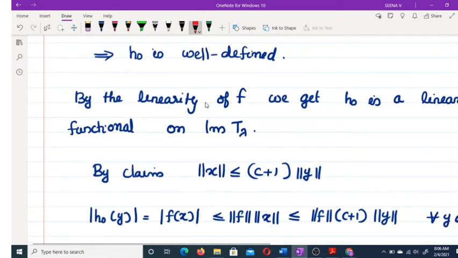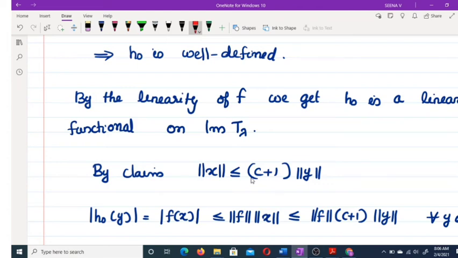Now by linearity of f, we get h naught is a linear functional on image T lambda. And we have one claim: norm of x is less than or equal to (C plus 1) into norm of y.